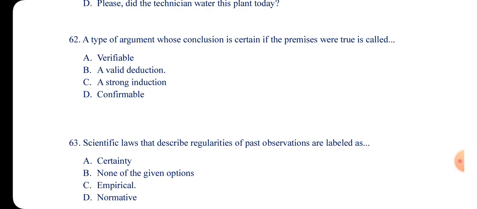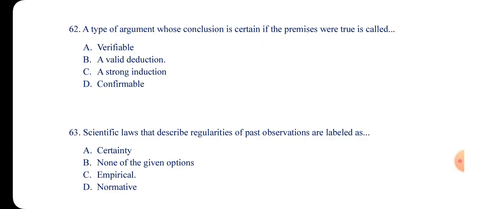But if I say some Ghanaians are black, Akwasi is a Ghanaian, with this one you know that it can either be true or false. This is an inductive argument. I can decide to say some Ghanaians are black, Akwasi is black, therefore Akwasi is not Ghanaian. Because the conclusion is not certain, you can deny it and it will still make sense. Do you get it?